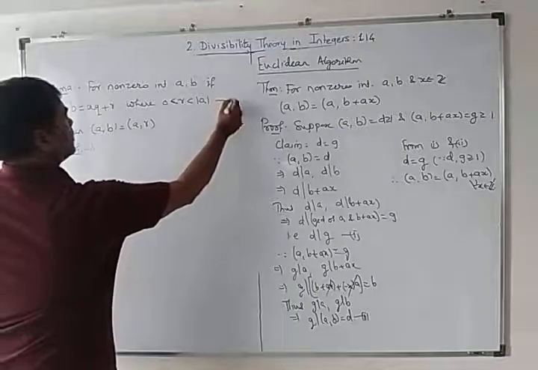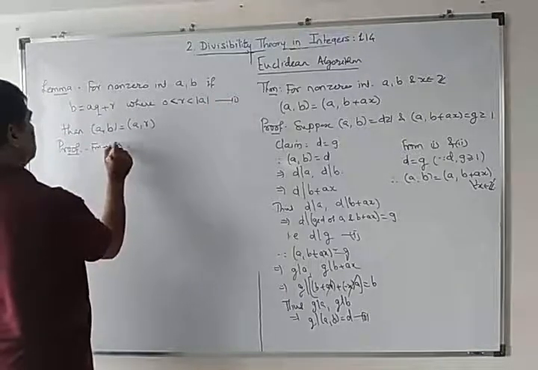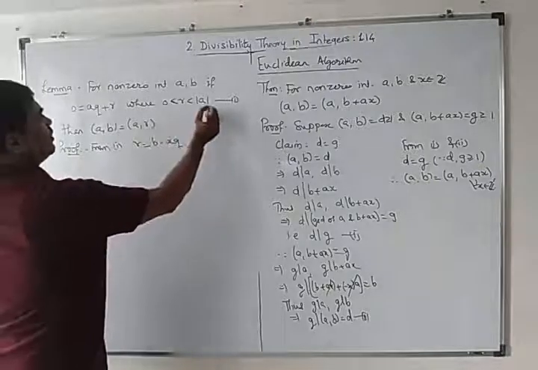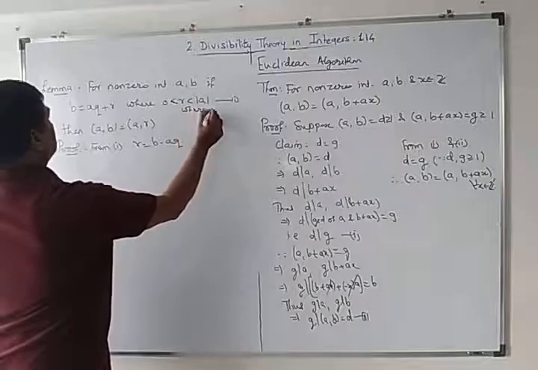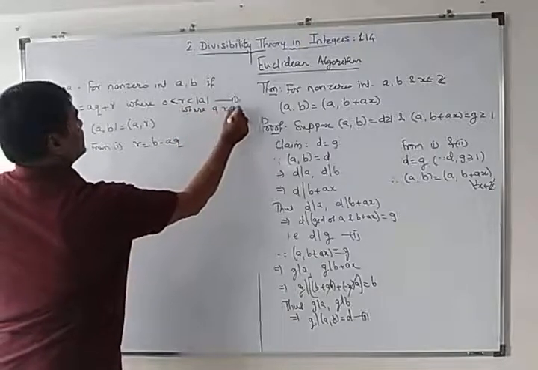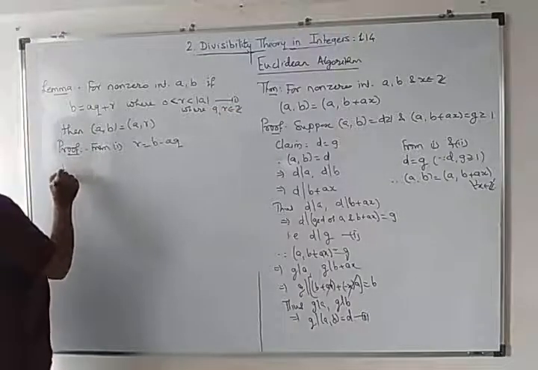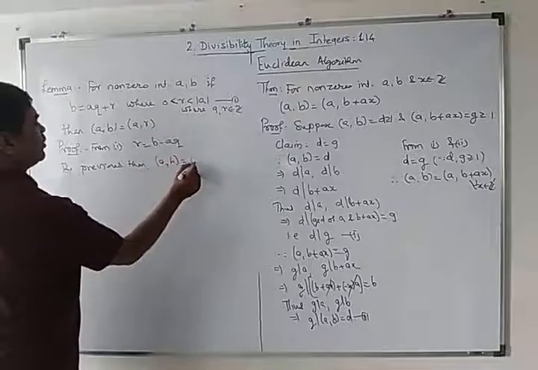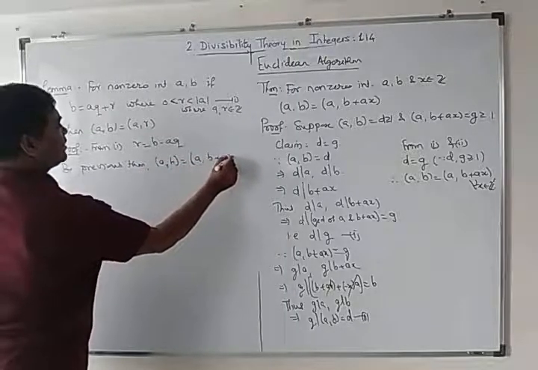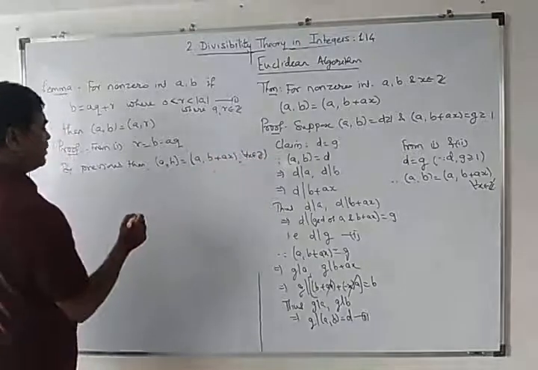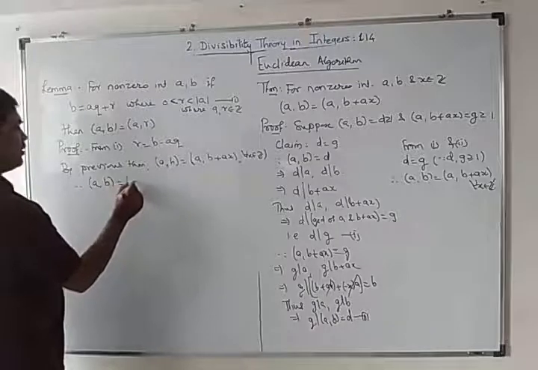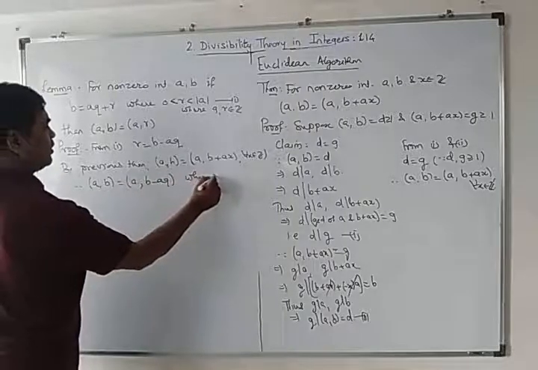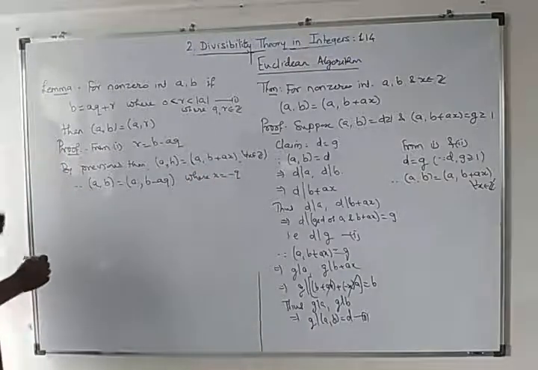So from 1, r is equal to b minus aq, where q, r belongs to Z. So by previous theorem, GCD of a, b is equal to GCD of a, b plus x for any x belongs to Z. Therefore, GCD of a, b must be equal to GCD of a, b minus aq, where x is equal to minus q. Thus, lemma is proved.